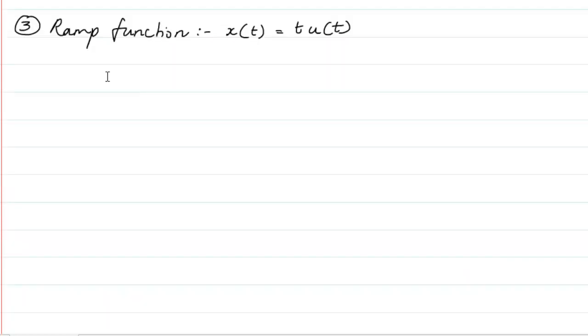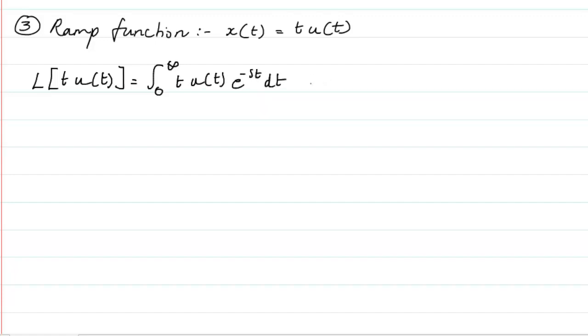Next, we'll look at the ramp function. The ramp function is basically given by t into u of t. Therefore, the Laplace of t u of t will be integral from 0 to infinity. Instead of x of t, we will write t u of t e raised to power minus st dt. We know that u of t is going to be 1 for this range of 0 to infinity. So the remaining t e raised to power minus st dt is what is to be integrated.